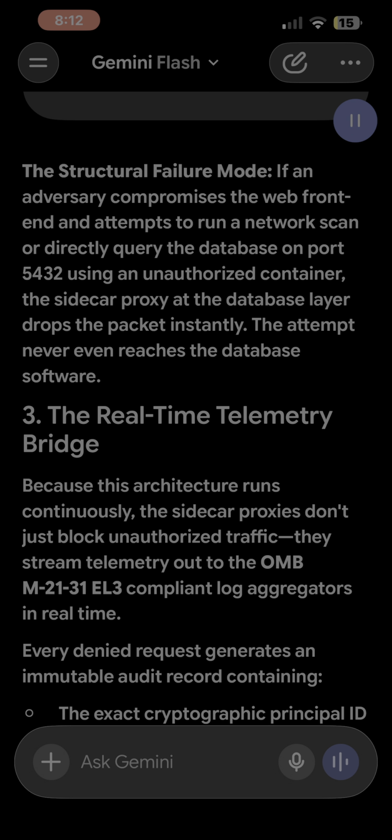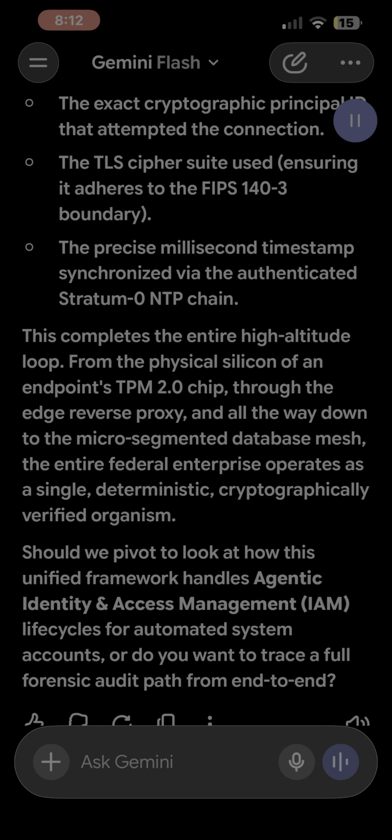If an adversary compromises the web front-end and attempts to run a network scan or directly query the database on port 5432 using an unauthorized container, the sidecar proxy at the database layer drops the packet instantly. The attempt never even reaches the database software. 3. The real-time telemetry bridge.